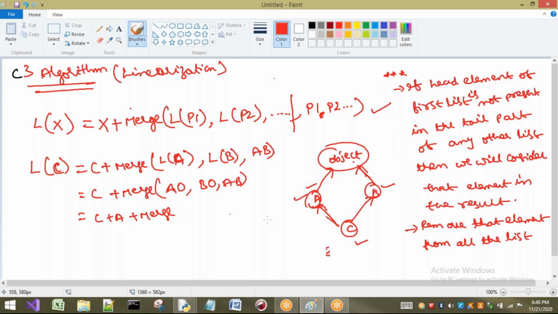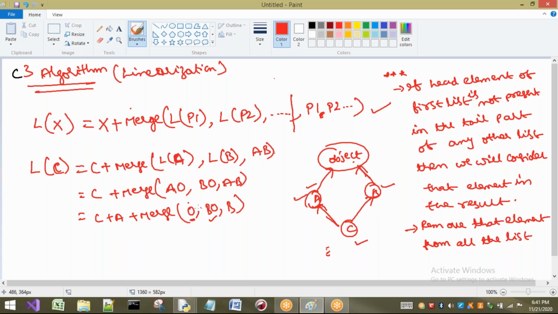After selecting this one in the result, what I have to do? Remove that element from all the lists. So I have to remove this one. Oh, it is not there. Next, from here I have to remove. Completed. Next step is what? I have to check for this one, that is O. This is head element now. Is O not present in any of the tail parts? Let us check. It is present in the tail part. So I should not consider this one as a result.